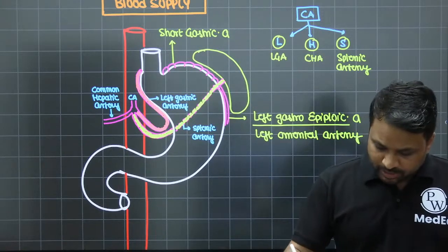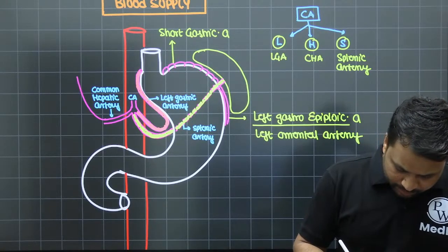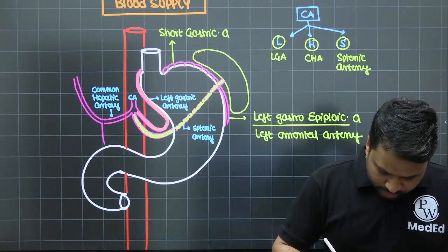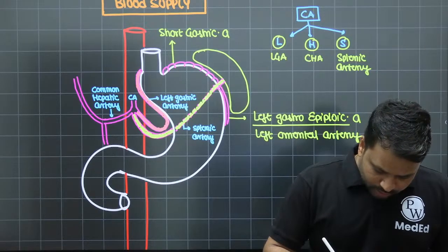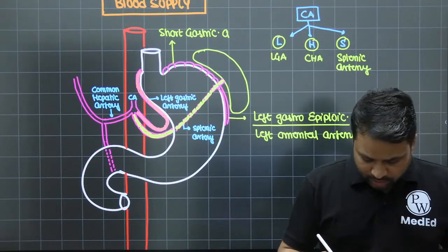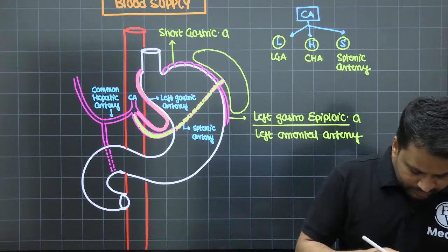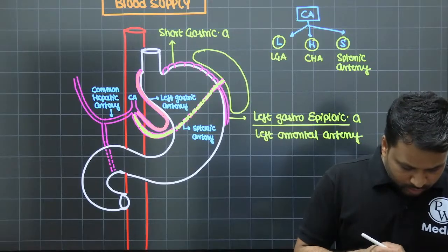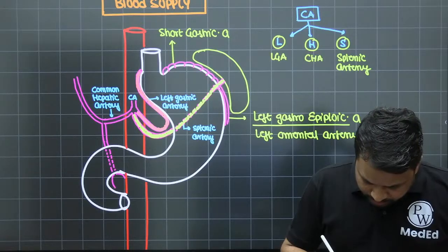Now this common hepatic artery that is present will divide into the hepatic artery proper and the gastroduodenal artery. This gastroduodenal artery is going to go behind the duodenum. Once it comes down towards the pancreas, it is going to divide into two vessels, that is your posterior superior pancreatoduodenal artery and the anterior superior pancreatoduodenal artery. One is anterior, another one is posterior.